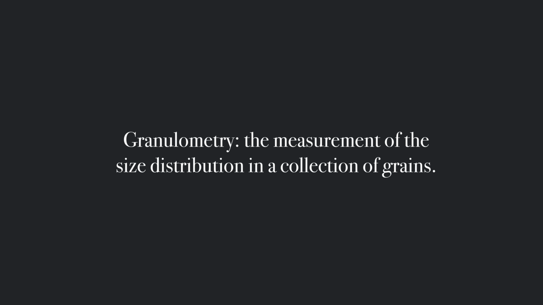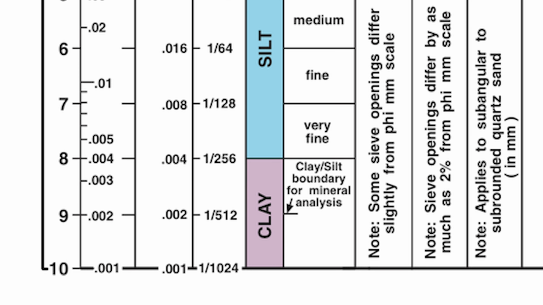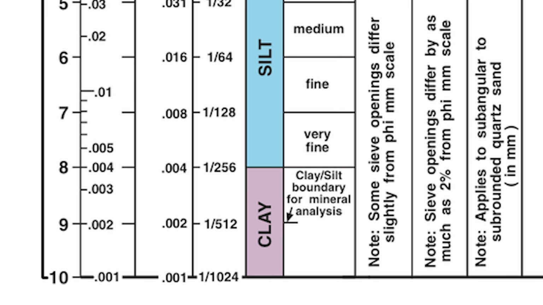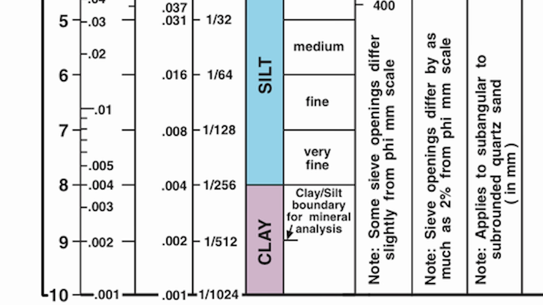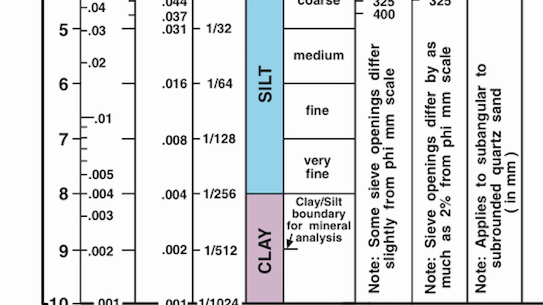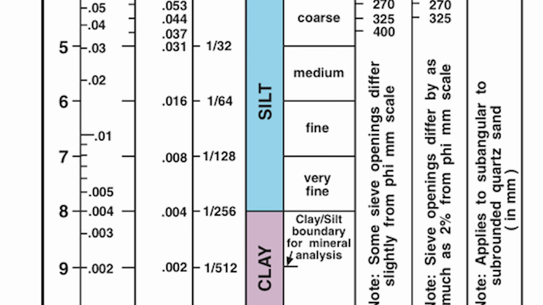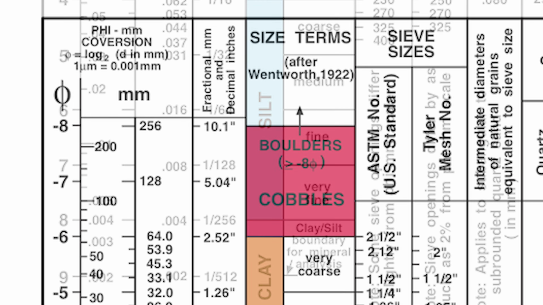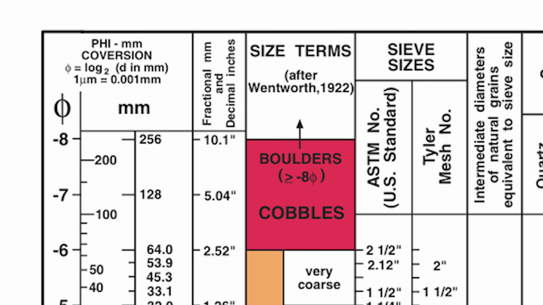Granulometry. Granulometry is the measurement of the size distribution in a collection of grains. It is often characterized by the percentage of particles with certain diameter ranges. What are the smallest rocks? Clay is 0.002 millimeters, which is the boundary for mineral analysis. Fine silt is 0.002 millimeters to 0.0063 millimeters. The biggest rocks, which are large boulders, are greater than or equal to 630 millimeters.